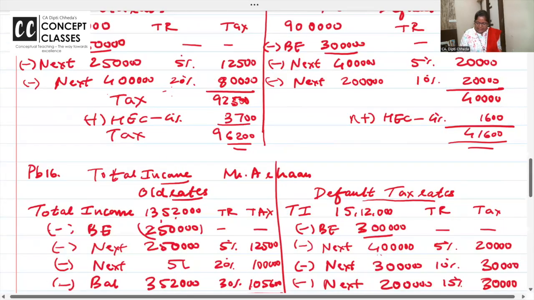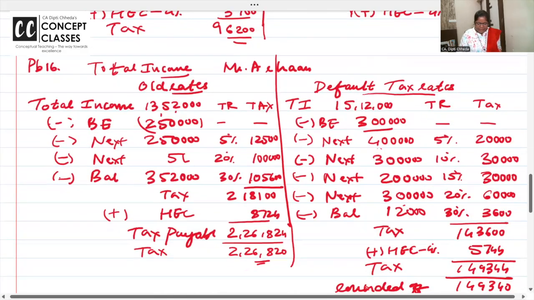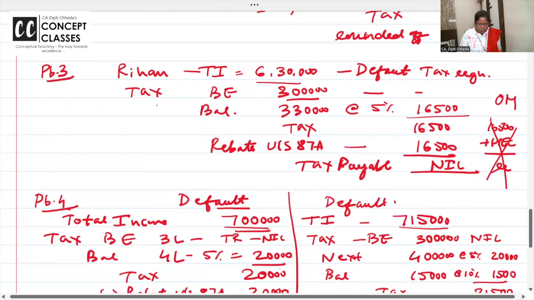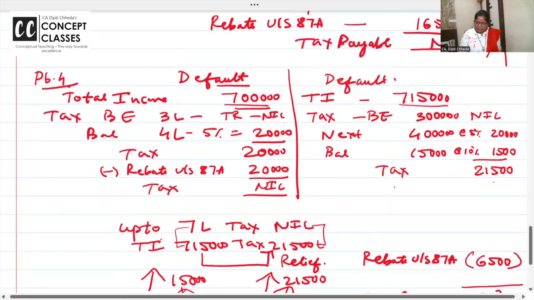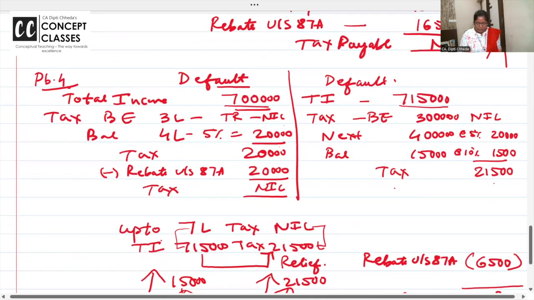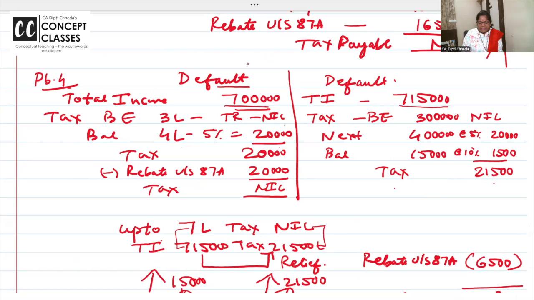This I have shown how to calculate the tax in both. This is a very nice problem we have solved. I want to show you the rebate concept. Suppose your income is 7 lakhs. Up to 3 lakh, what is the tax rate? Nil. Next 4 lakh, in the default tax regime, 5%, 20,000. Your income is up to 7 lakhs, so you are eligible for rebate. In general tax rates, rebate up to 5 lakh. Here, rebate up to 7 lakhs. Here 12,500. Here 20,000.